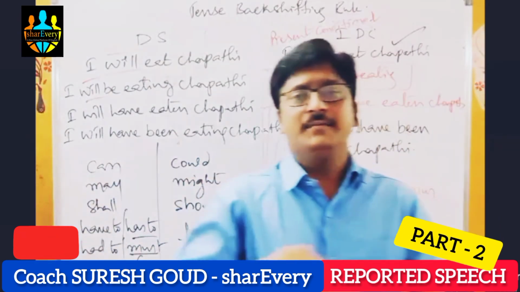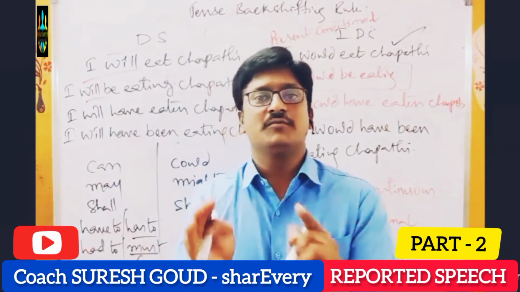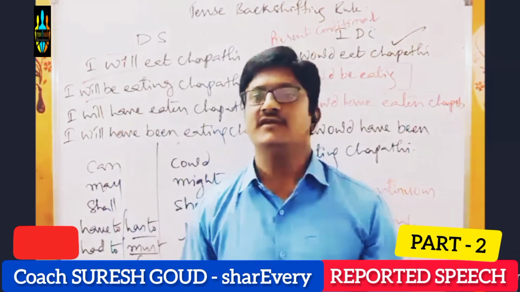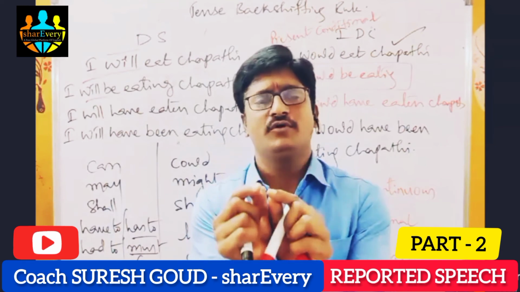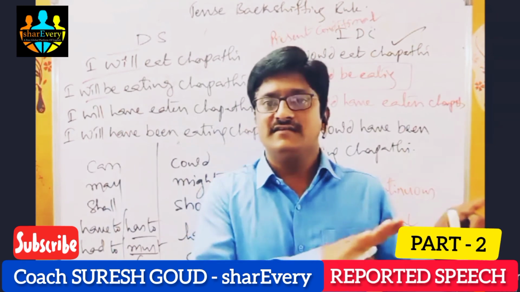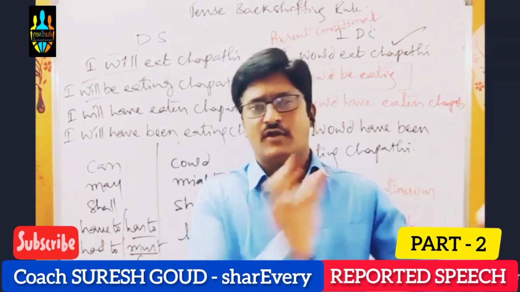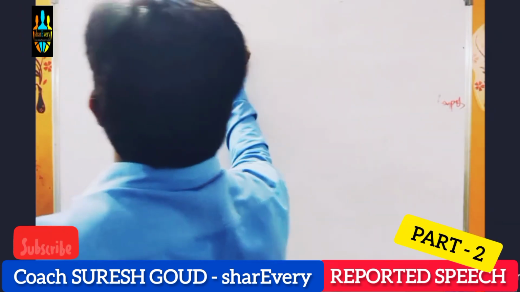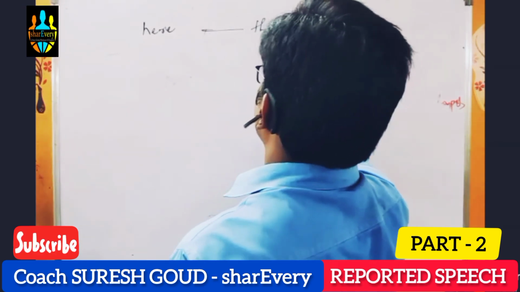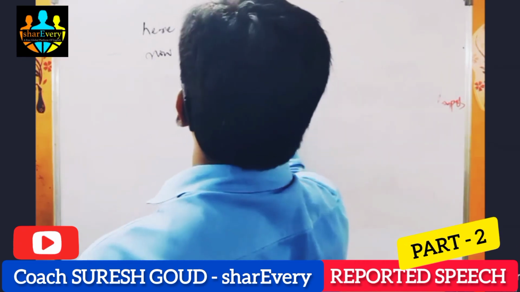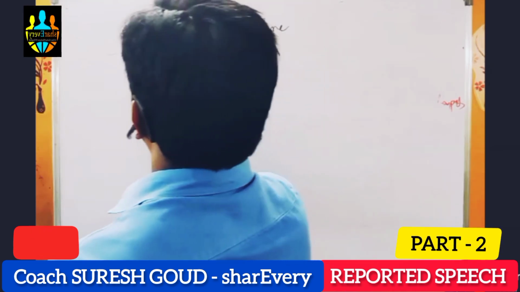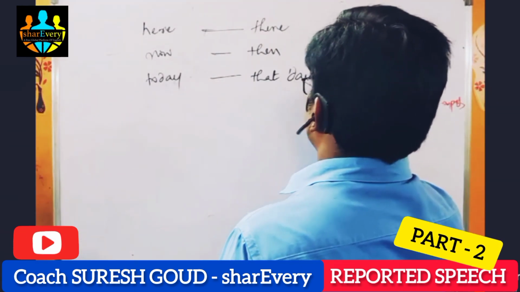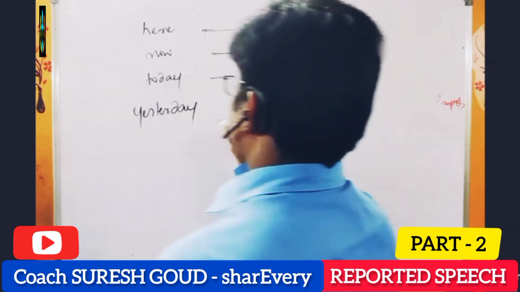So these are the primary things initially we need to remember as rule number 4, that is the tense back shifting table. And we have one more table, changing of place and date, that is the last table. Now changes to then. Here, there. Today, that day. Yesterday, previous day.